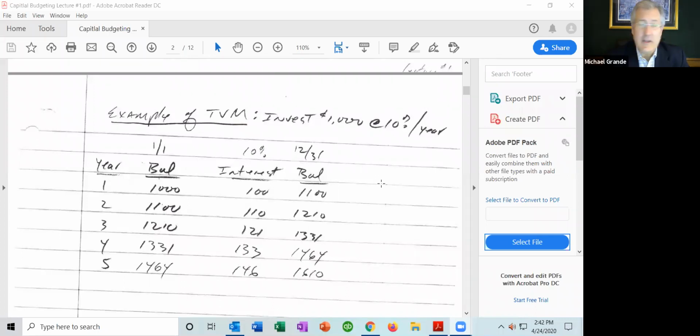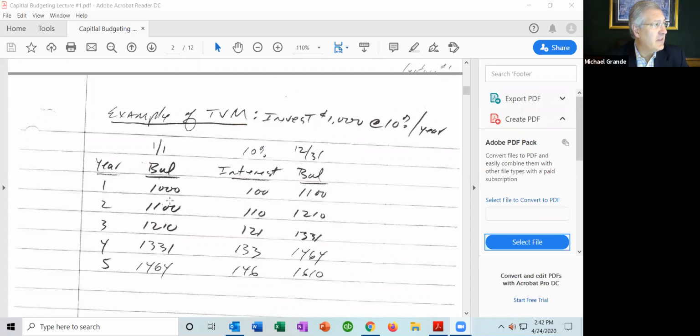Time value of money. Now, you can see on the screen here what I've done is I've made year 1, January 1, we have the initial investment here. Follow my cursor if you can. The initial investment of $1,000. At the end of that year, we're going to earn 10%, or $100. On December 31st, we're going to have $1,100.